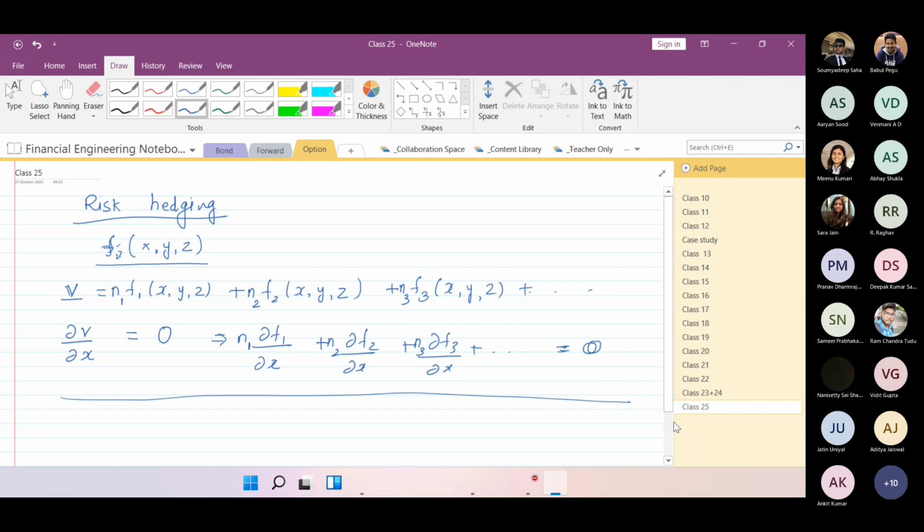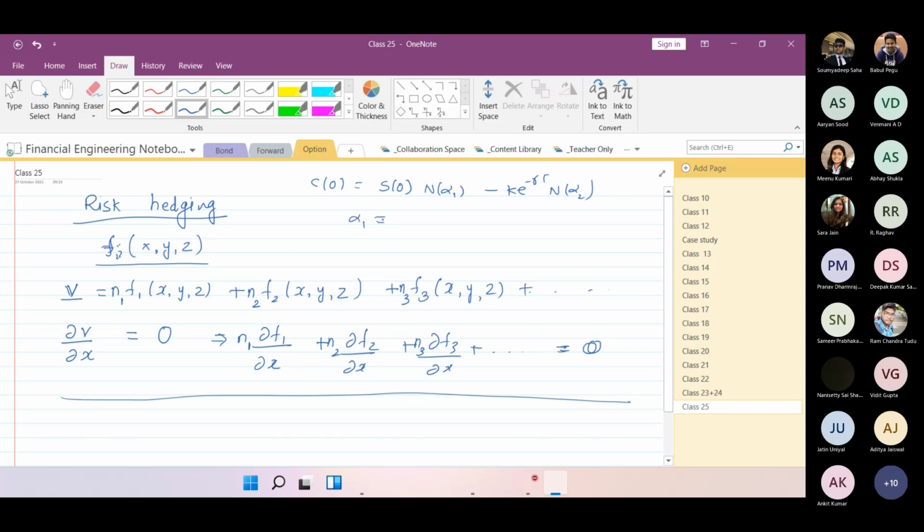Sir, this X, Y, and Z, what are they? They are variables. Like if you have a call option, what is the formula of the call option? The Black-Scholes formula: S0 N(alpha 1) minus K e to the power minus rT N(alpha 2).